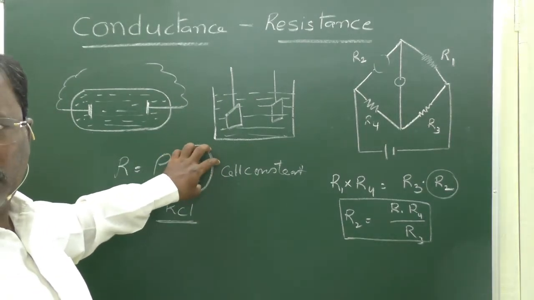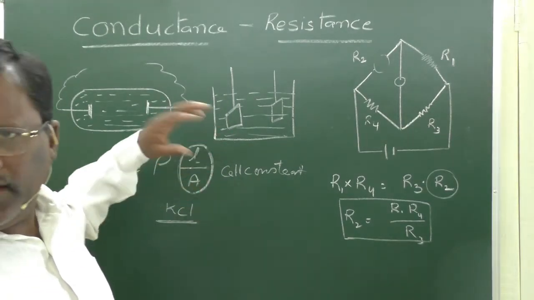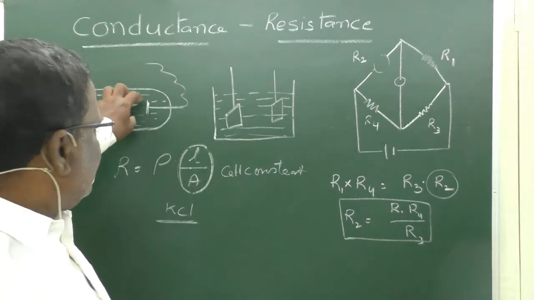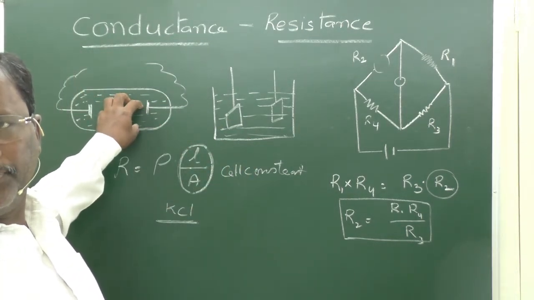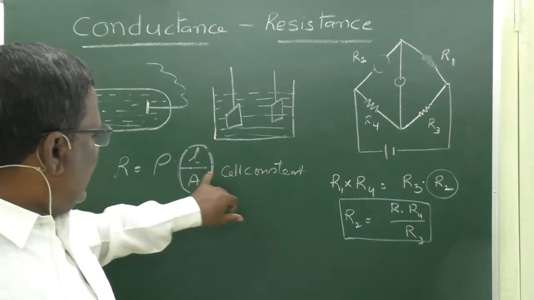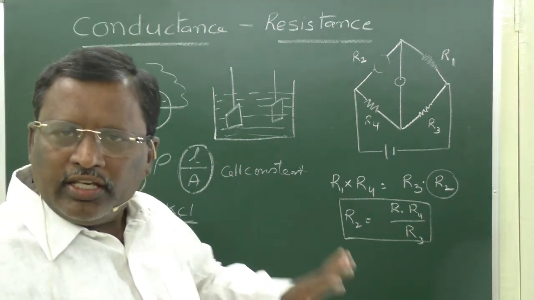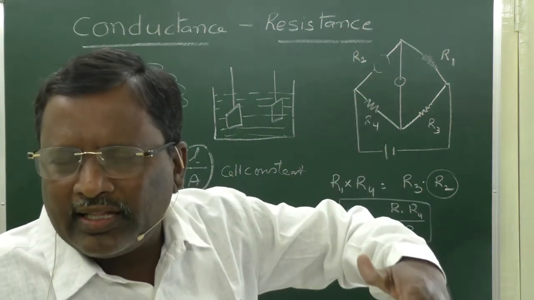After finding out the cell constant, this is constant for any electrolyte. Once the setup was tested with known concentration KCl, that L by A value will not change even if KCl is replaced by another electrolyte.